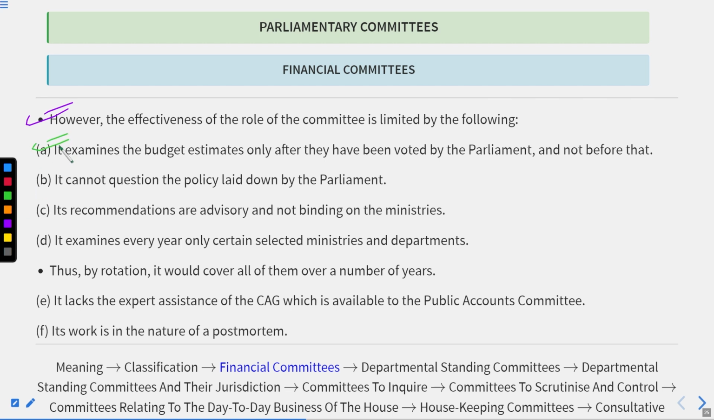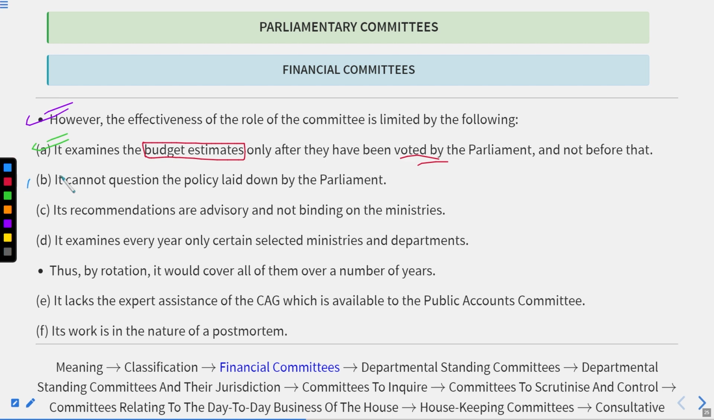First, it examines the budget estimates only after they have been voted by the parliament and not before that. It means that once the budget and the estimates are presented, when the voting in the parliament is done and the estimates are granted, only then could the committee examine it. It could not examine before the voting on the estimates.